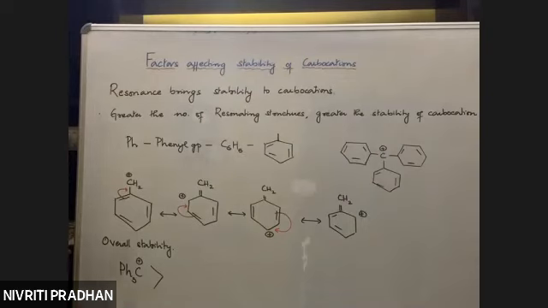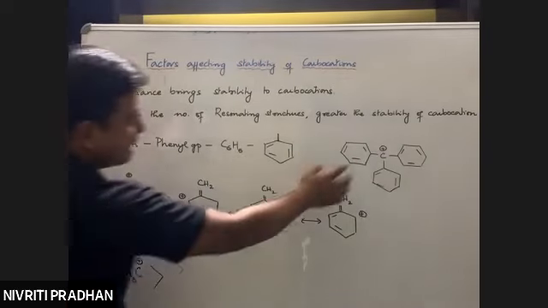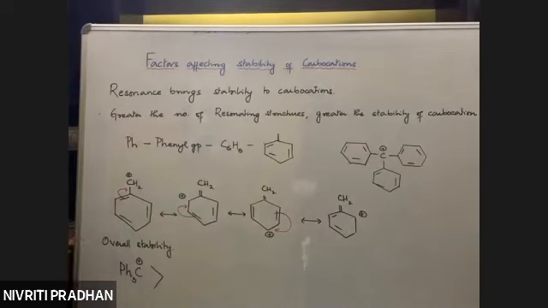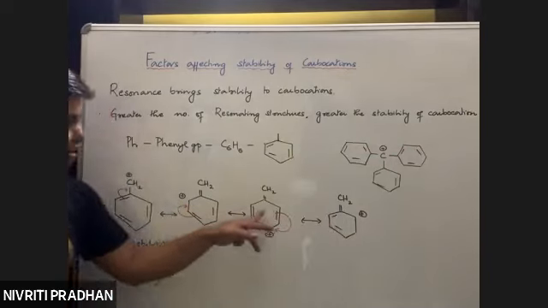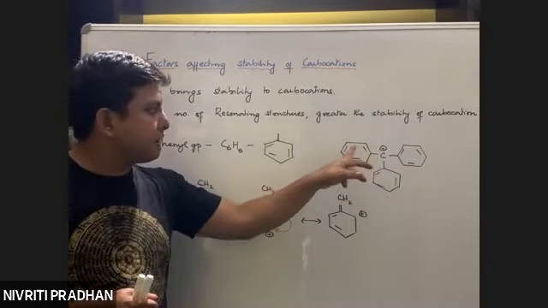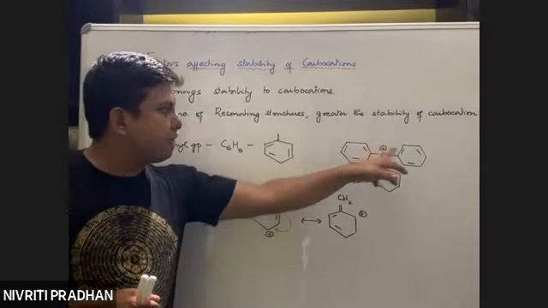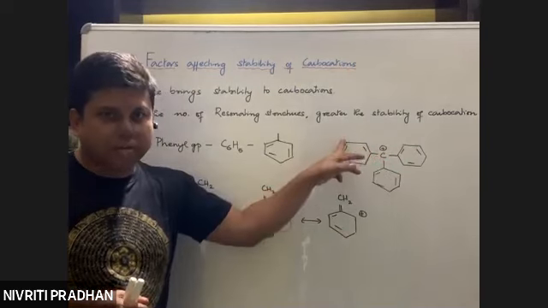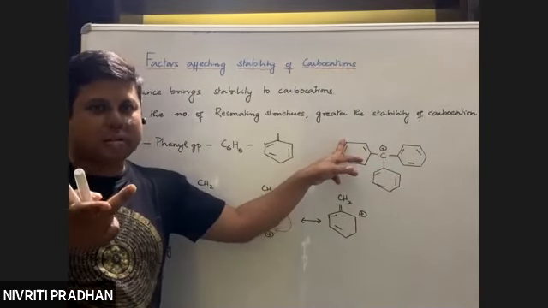So this is Ph3, which means there are 3 phenyl groups attached to a carbon. It's a tertiary carbocation. Now see, if a carbon atom is attached to one phenyl group, we can draw 4 resonating structures like this. But here, the positively charged carbon is attached to 3 phenyl groups. So if it is conjugated to one phenyl group, how many resonating structures can we draw?